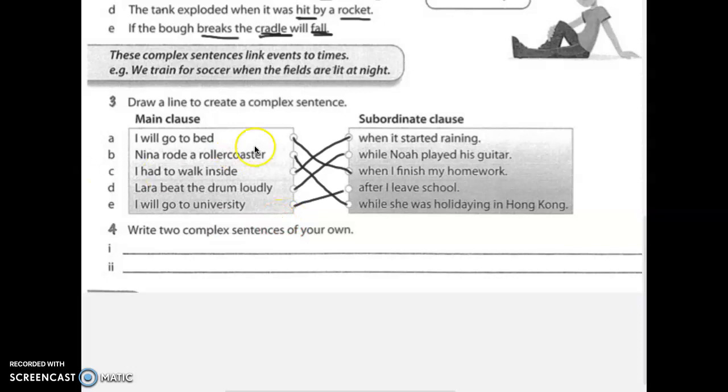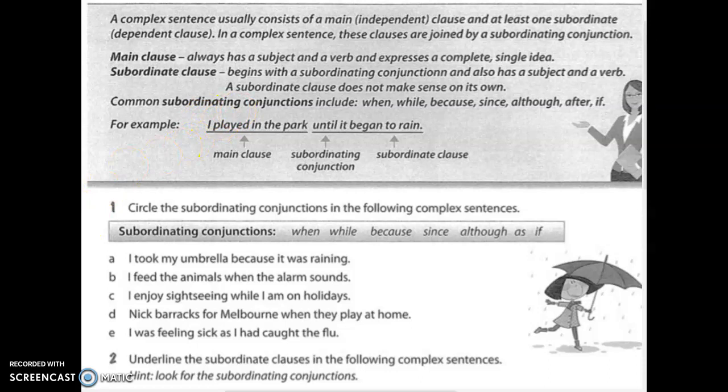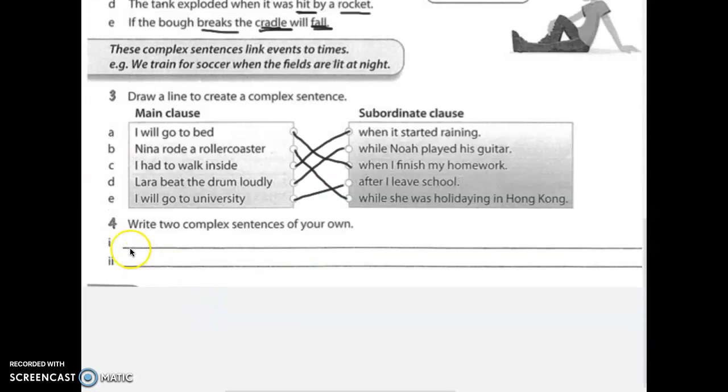And number 4, write 2 complex sentences of your own. So what I want you to do, you're going to do it by yourself, is look at this here. Here's a complex sentence. I played in the park until it began to rain. And I want you to write 2 of them here. This is what I'm looking for. You need to write your own now. Just 2. Think about it. They don't have to be extra long. As long as they've got all the main parts in it, you should be fine.